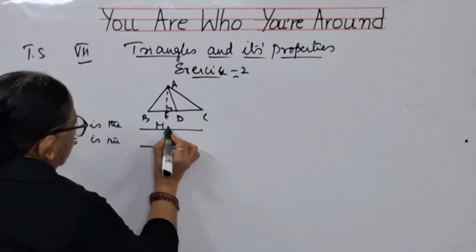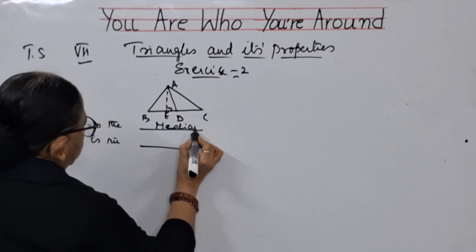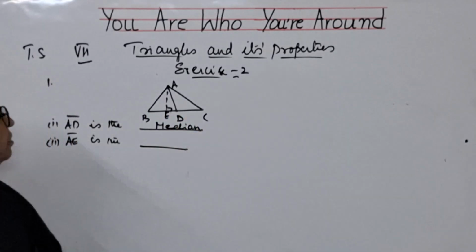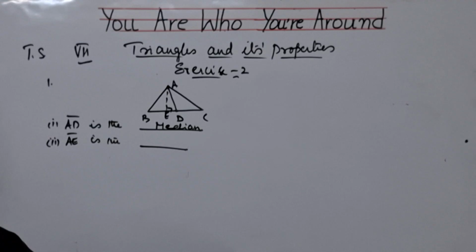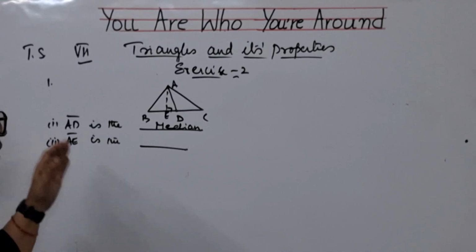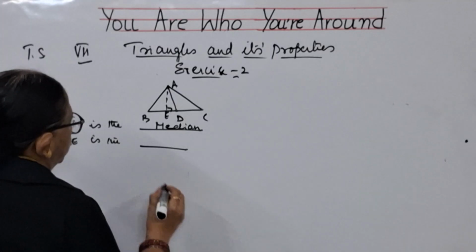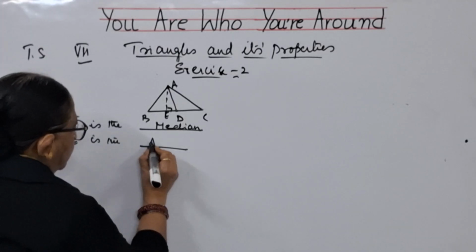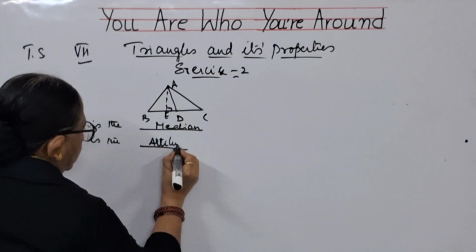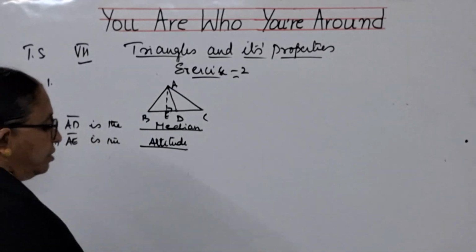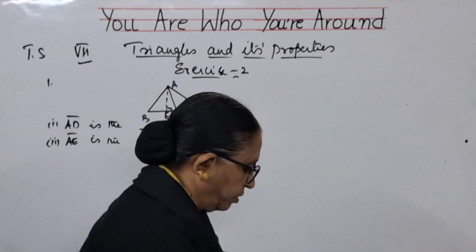AD is median, because from the midpoint it is a scalene triangle, what I have explained to you earlier. For scalene triangle, median and altitude are different. So AD is median and AE is altitude. So this is the answer for the first one, children.